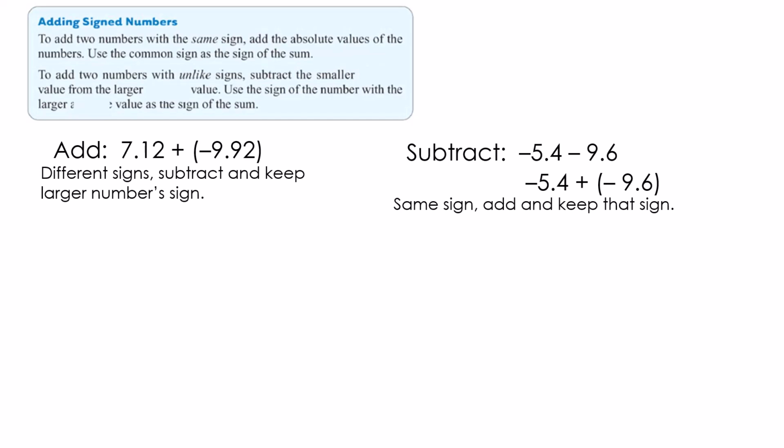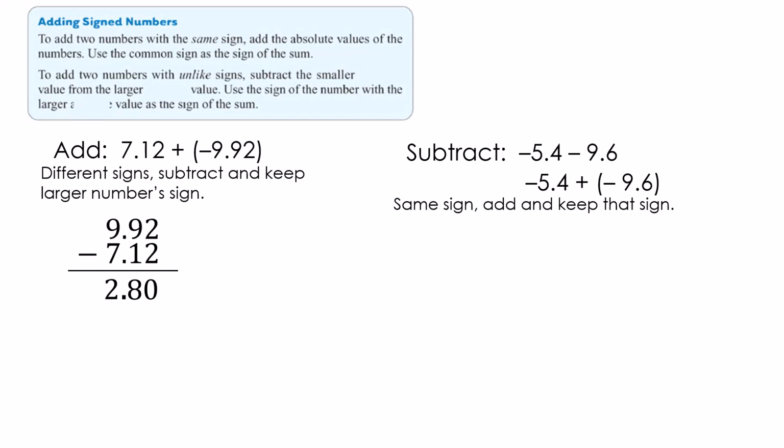Now I can't exactly take 7.12 minus 9.92. So what we do is we take the larger number, forgetting the negative sign, and we subtract from the other number. 2 minus 2, bring down our decimal, of course. 2 minus 2 is 0. 9 minus 1 is 8. 9 minus 7 is 2.